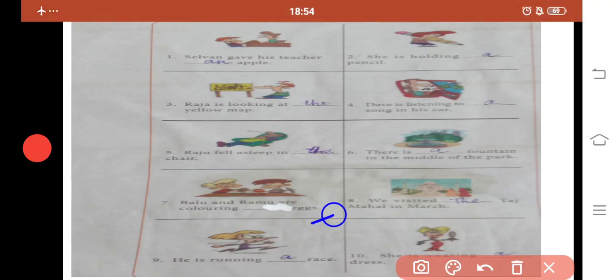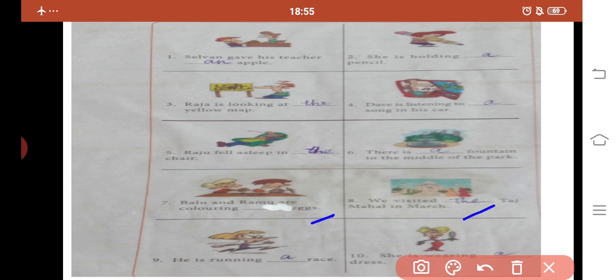There is a fountain in the middle of the park. In the seventh sentence, Balu and Ramu are coloring eggs. Here we have a plural noun, so we should not use any articles before this word. So there is no article. In the eighth sentence, we visited the Taj Mahal in March. Before the special building's name, we have to put the article the.